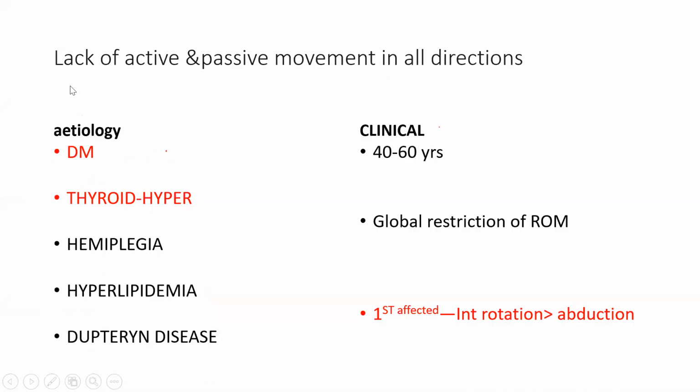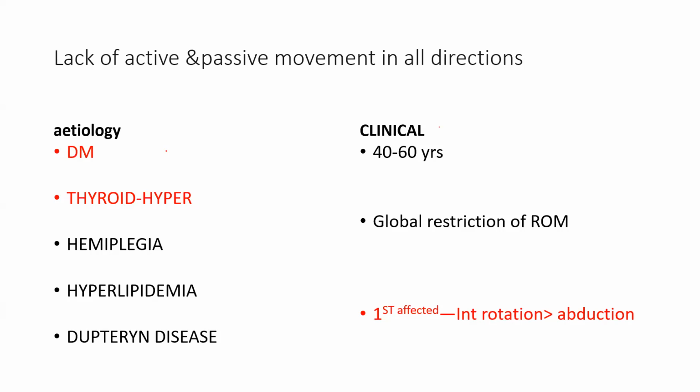Now, obviously I had already told you that there will be restricted movement. So restricted movement hoga throughout the shoulder: flexion, extension, internal rotation, abduction, adduction, all movements will be restricted. If a patient comes with only one restriction, like abduction restricted hai, then it may be a supraspinatus tear. If internal rotation is restricted, then it can be subscapularis. If external rotation has issues, then it can be infraspinatus and teres minor. But overall, if all movements are restricted, that means there is no issue of the rotator cuff, because you cannot have all muscles damaged. So it is more an issue of frozen shoulder.